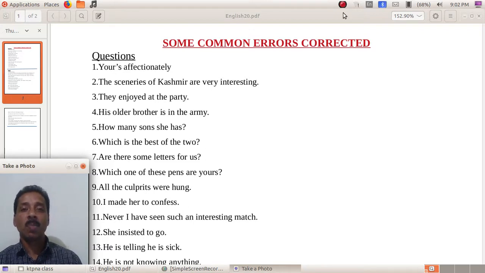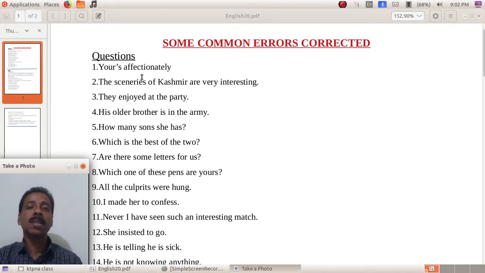See, the topic for today, we cannot say a special topic, but you can see some common errors corrected. And I have given 15 sentences. In all the sentences, there is some sort of mistake. So you have to correct it. I think some of them are very familiar to you, but there will be something which you haven't noticed so far. Okay, so we'll come to it.